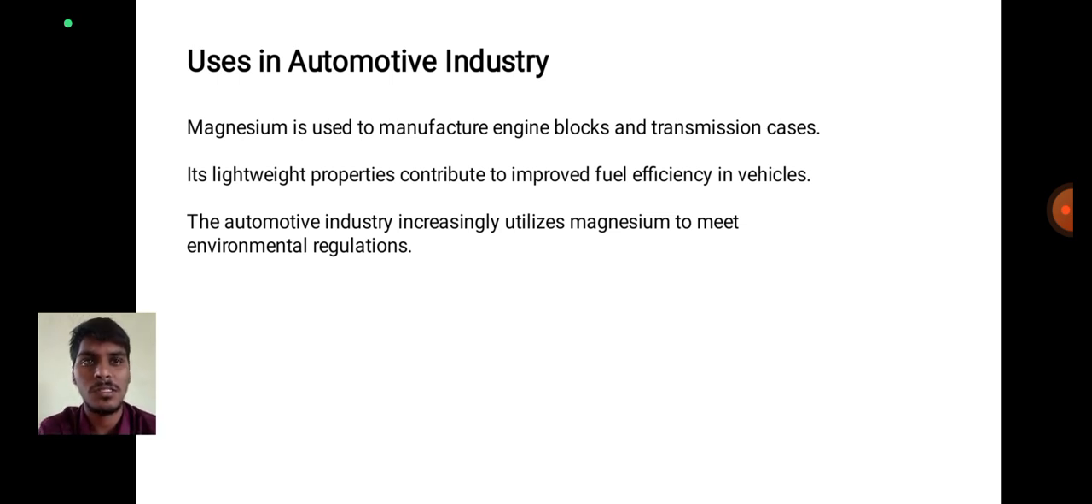The automotive industry increasingly utilizes magnesium to meet environmental regulations. Many industries utilize it for protecting the environment and meeting regulations.